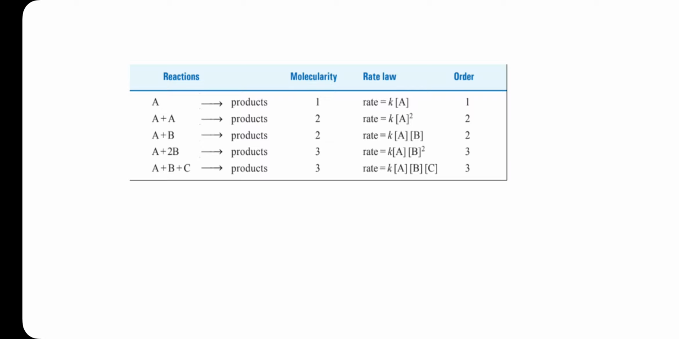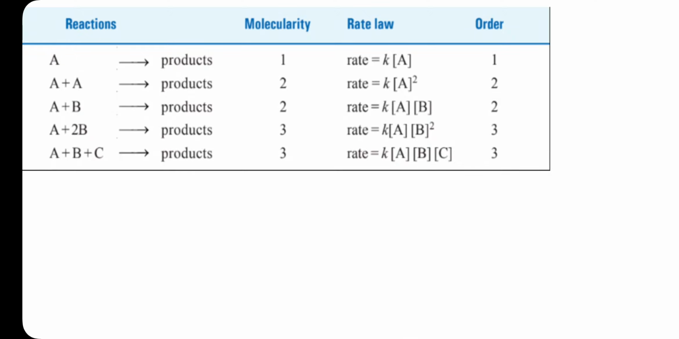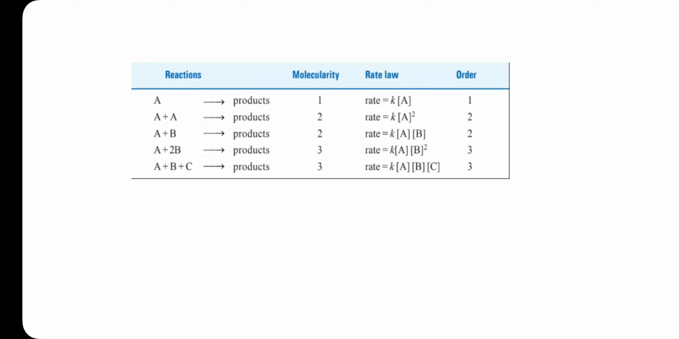Next, A plus 2B gives a product. How many molecules? 2 B's and 1 A, 2 plus 1 is 3, so molecularity is 3. And rate is equal to K into A and B, where the number beside B is written in the power form, so B squared. A to the power of 1 and B to the power of 2, 2 plus 1 is 3. So the order is 3. That is a third order reaction.